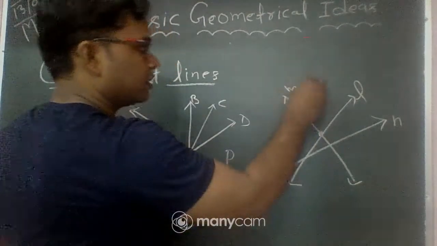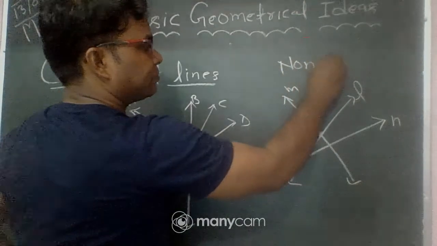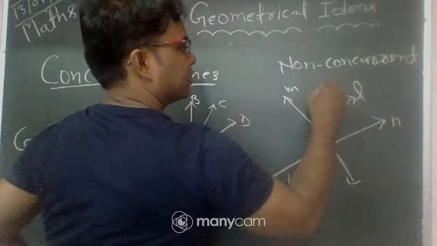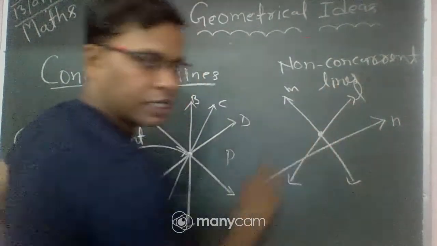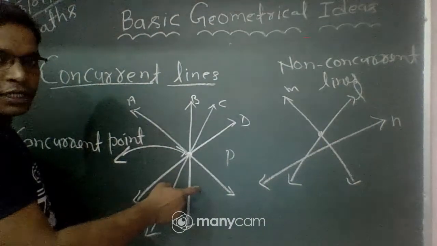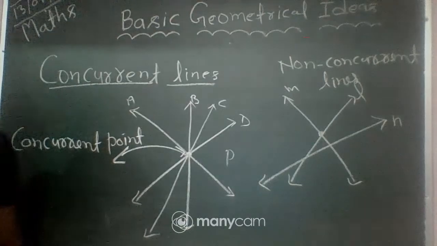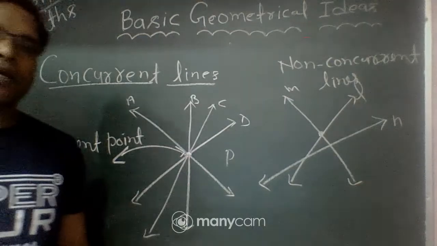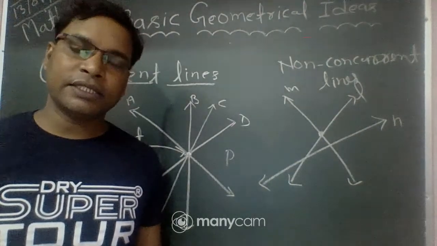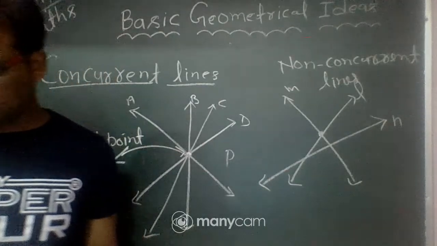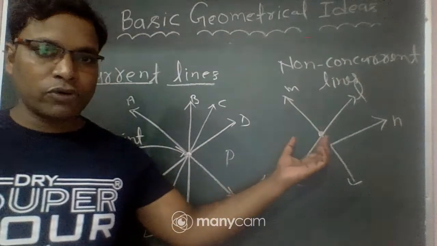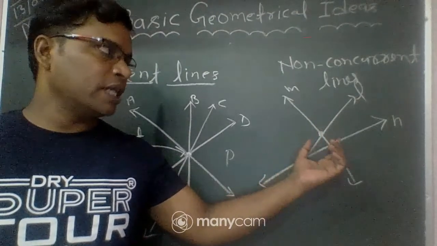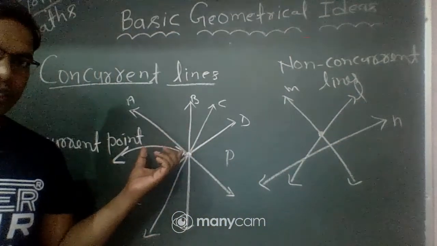Okay, these are non-concurrent lines, these are concurrent lines, and this is the concurrence point. So students, I hope all of you understood concurrent lines, non-concurrent lines, and concurrent points. This is clear. If three or more lines do not pass through the same point, they are called non-concurrent lines, and here you can see concurrent lines.